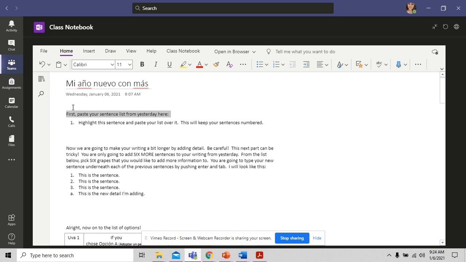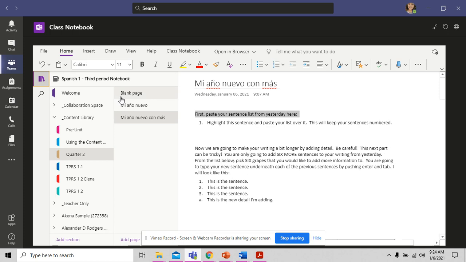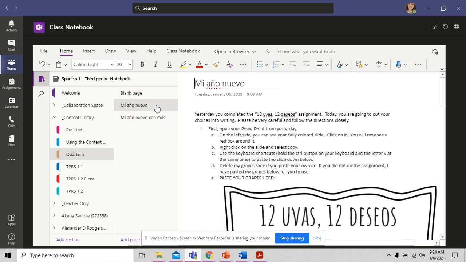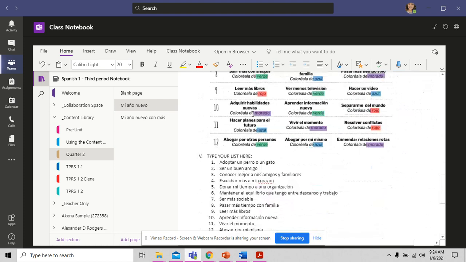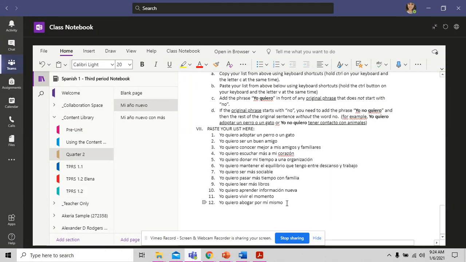Rather than searching our computer for a file, this is why I wanted everything to be in our class notebook. You should just be able to go to the page before, the one that says Mi Año Nuevo, and scroll all the way to the bottom and you'll see your list. You can click, drag, and let go of the click to highlight everything. And remember, we have to use our keyboard shortcuts to copy this. So I'm going to push Control and the letter C on my keyboard in order to copy.